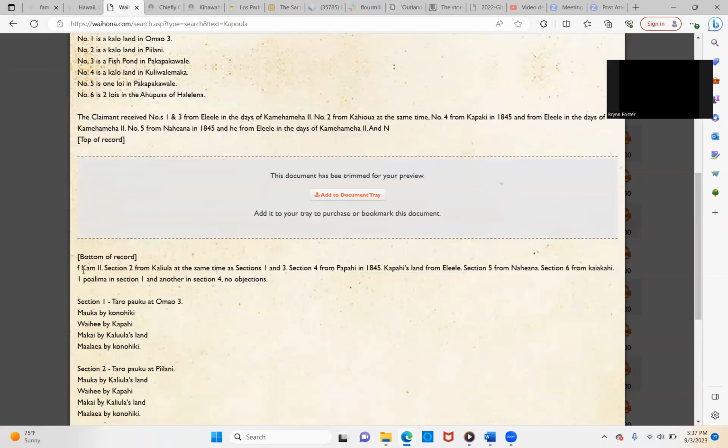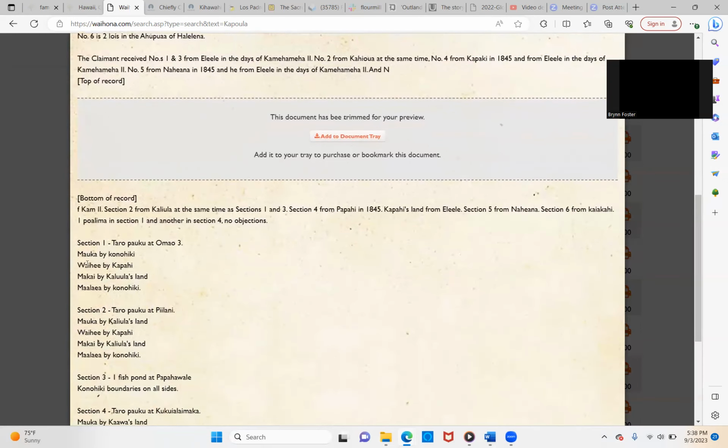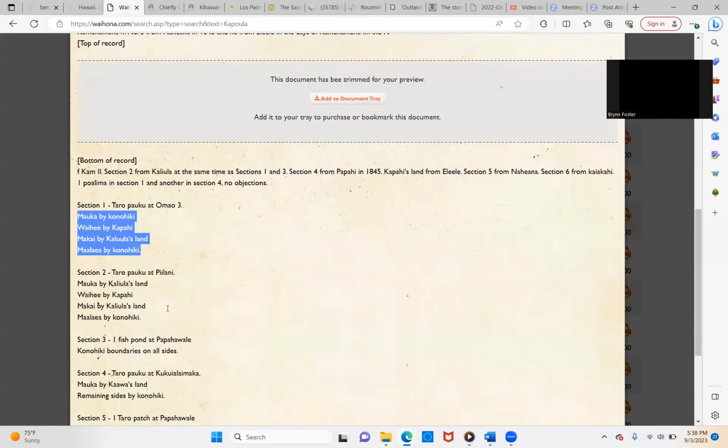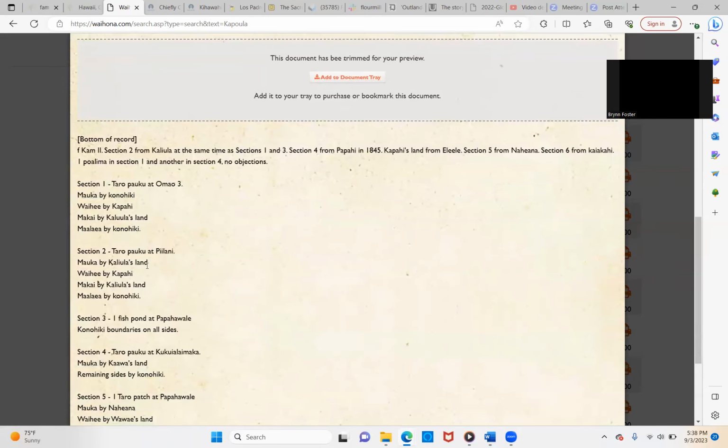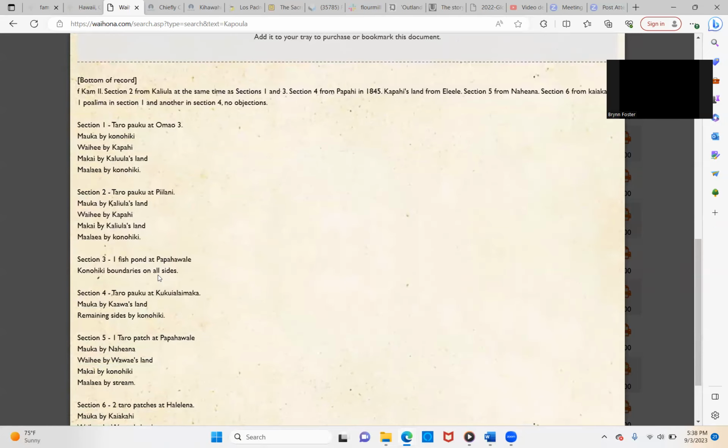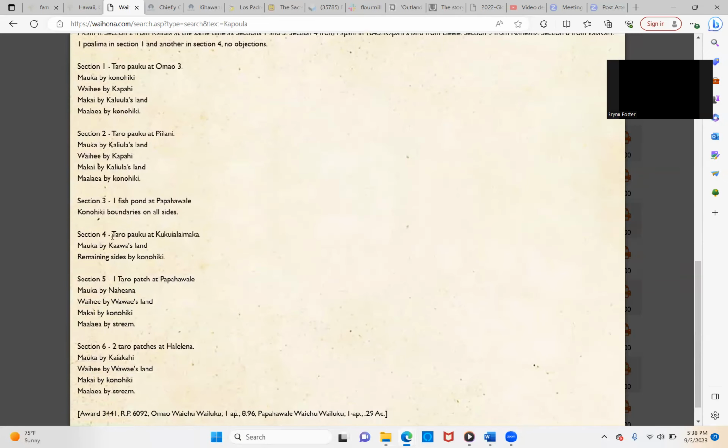So let's see, Kamehameha II, he was getting this land from, and the taro, and he lists all of the Konahikis and the taro land at Pi'ilani and the name of the people whose land it was. This is really a lot of information on people's land, and the fish pond.